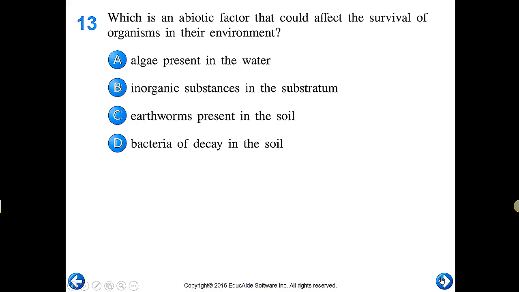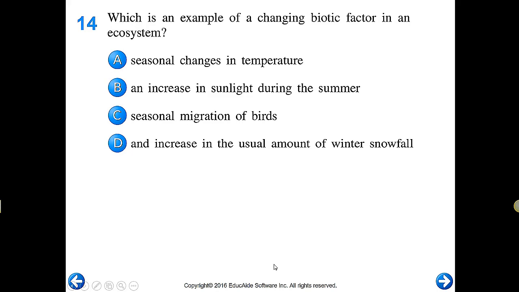So with any of these biotic, abiotic factors, it's usually a process of elimination. You can just eliminate the other. So like in this case, which is an example of a changing biotic factor? So we're going to look for the abiotic factors and eliminate those. Seasonal changes in temperature, eliminate it. It's non-living. An increase in sunlight, eliminate it. It's non-living. Seasonal migration of birds, let's not eliminate that one yet. An increase in the usual amount of winter snowfall, can't eliminate that. So we're looking at C.